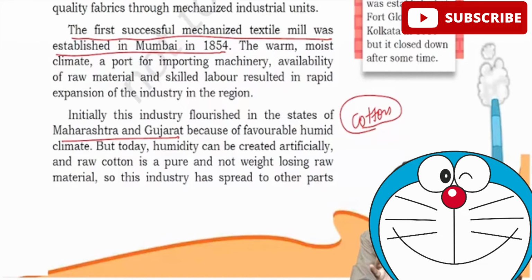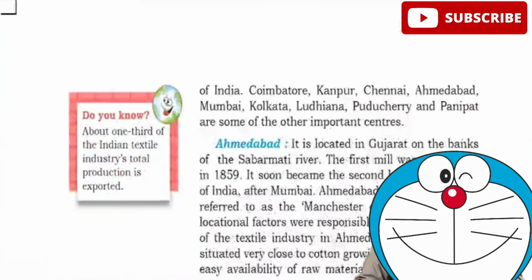Either I can manufacture clothes near the cotton growing areas and export the textile directly to other places, or I can set up something in Kolkata, a textile industry in the Northeast, get raw cotton there and also go for weaving and cotton textile industries. So as it is not a weight-losing industry, it can be present in any part of the world.